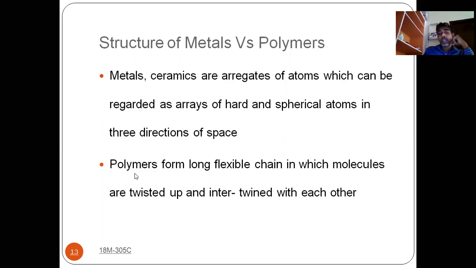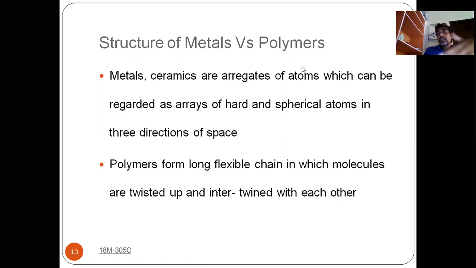Whereas polymers form flexible chains in which molecules can be twisted up and intertwined. So it is not flexible in metals, but here it is flexible. That is the main difference between the structure of metals and polymers.